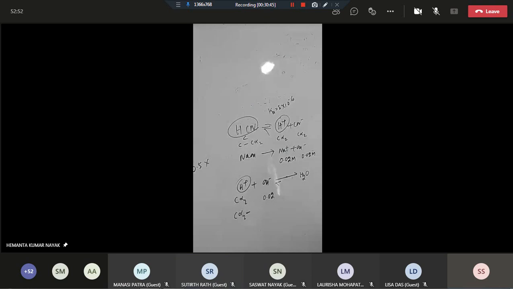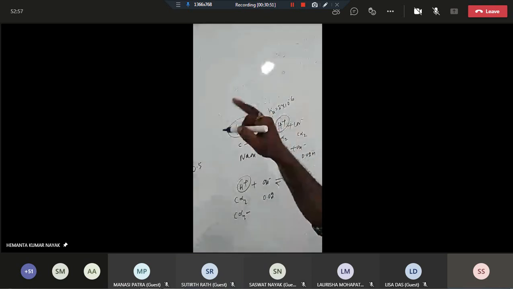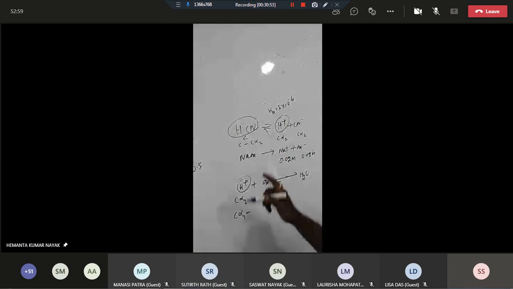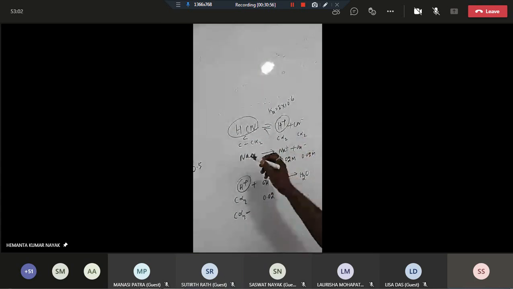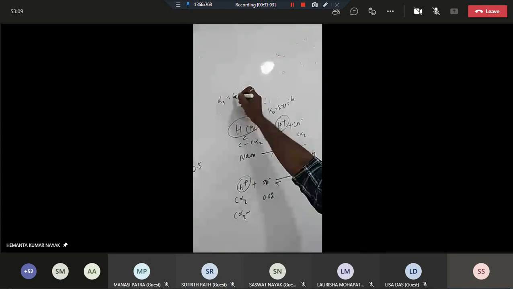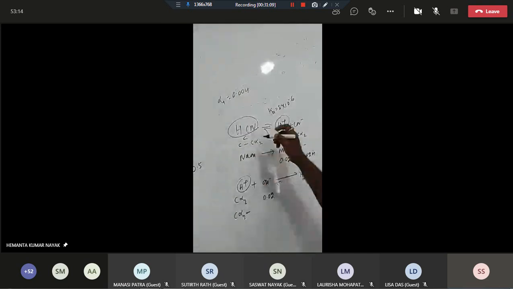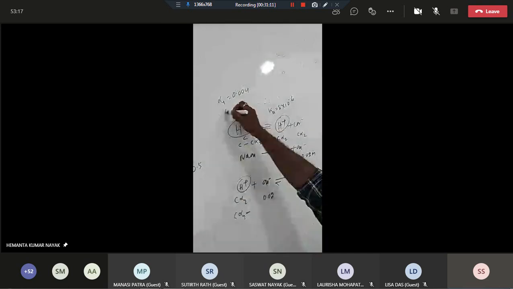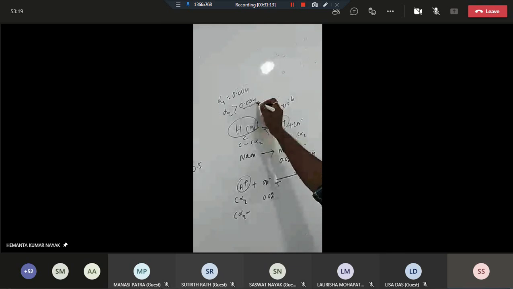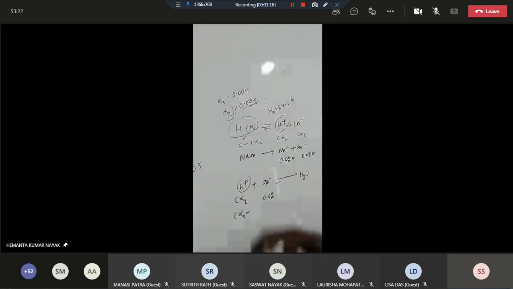If it is increased, then alpha 1, originally, was 0.004, correct? And here, due to the addition of NaOH, the degree of dissociation of the acid will be increased. No doubt this alpha 2 will be more than alpha 1. Alpha 1 was 0.004, already solved in part A. But alpha 2 is definitely greater than 0.004. Now the question is, this alpha 2 can be increased to what maximum value? 1.